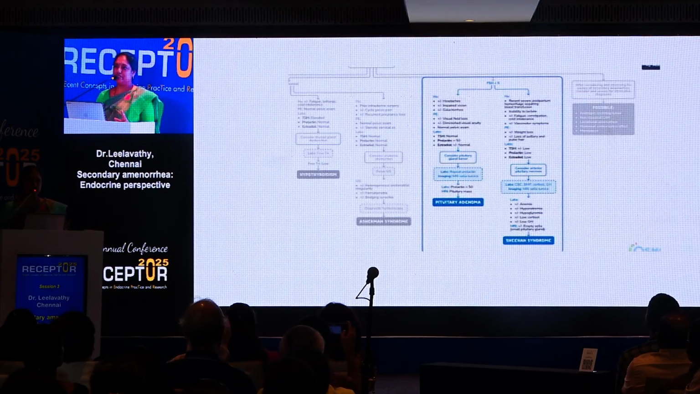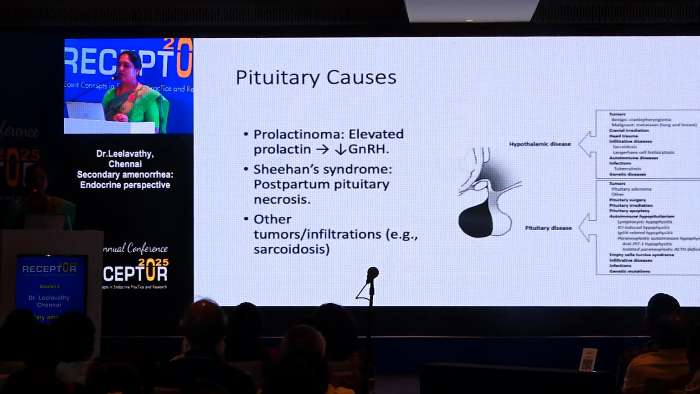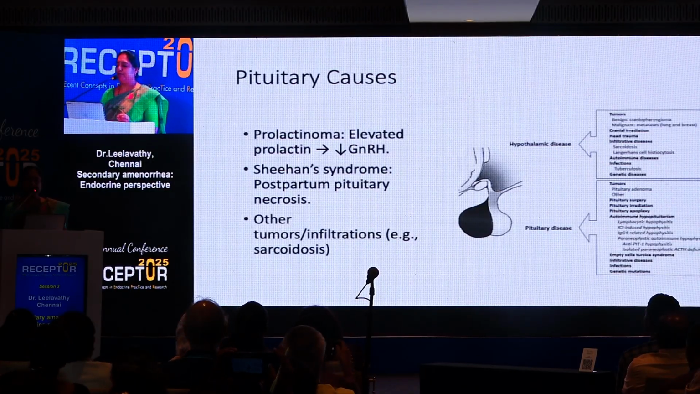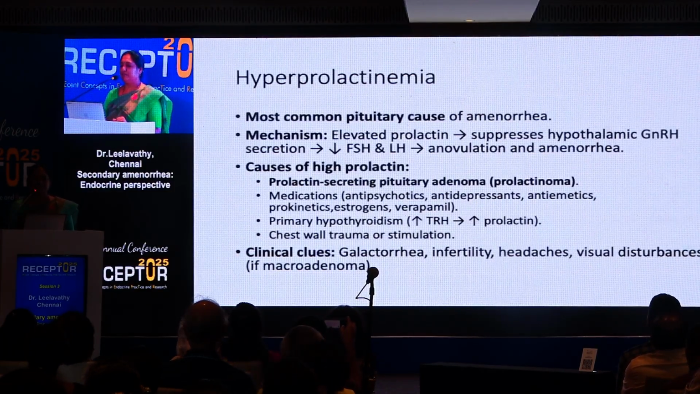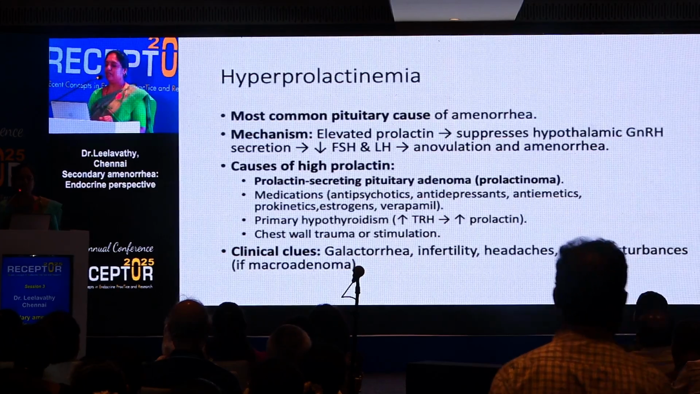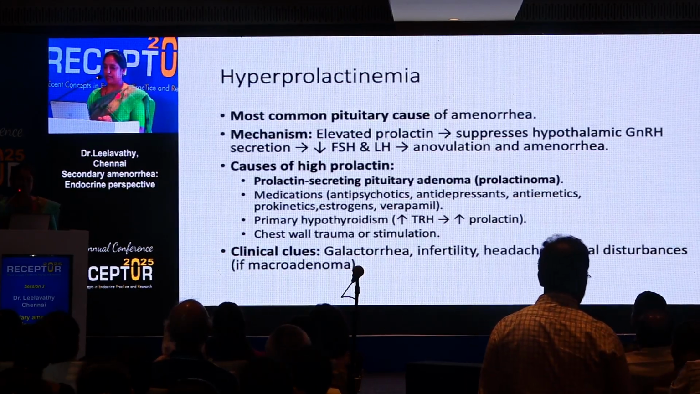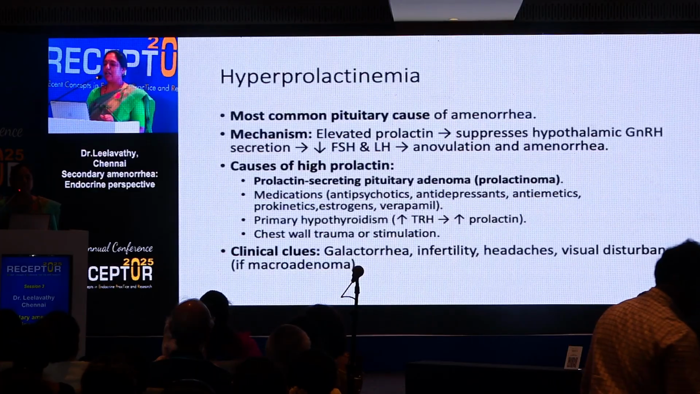If the FSH is low normal, then we have to think about pituitary causes. The pituitary causes are prolactinoma, Sheehan's syndrome, and pituitary tumors. There are quite a lot of causes that are listed on the right side. Hyperprolactinemia, we are going to discuss in the galactorrhea session also. Elevated prolactin suppresses the hypothalamic gonadotrophin releasing hormone secretion, which lowers the FSH and LH, which results in anovulation